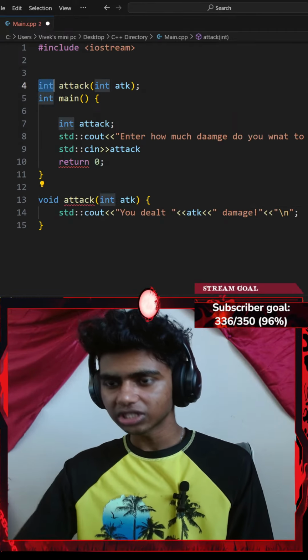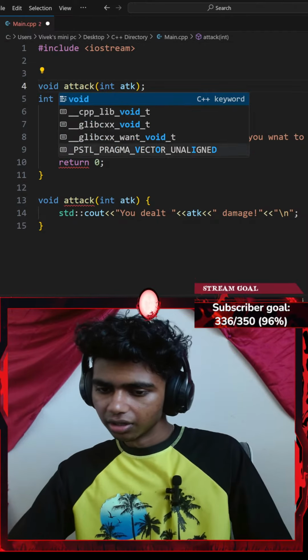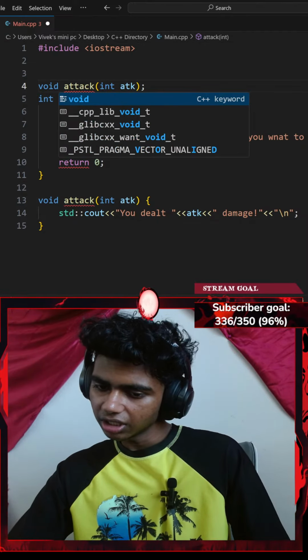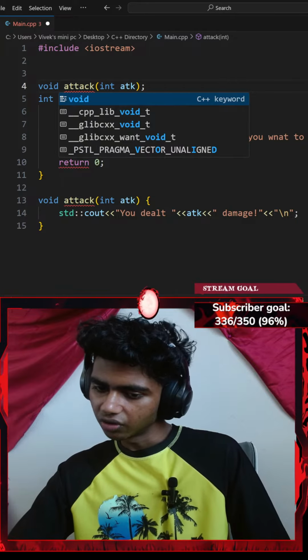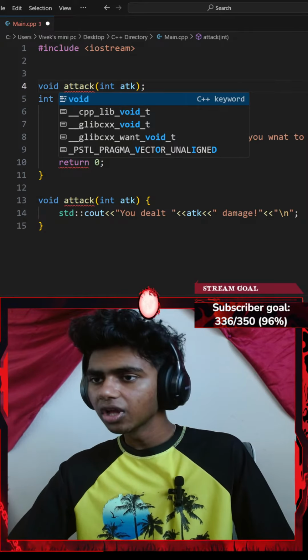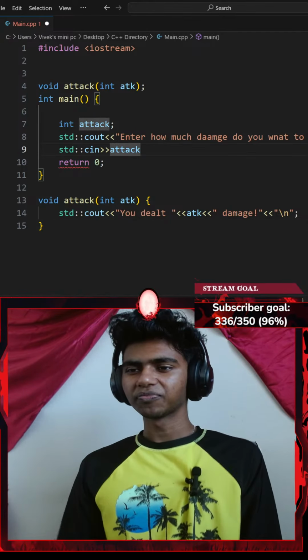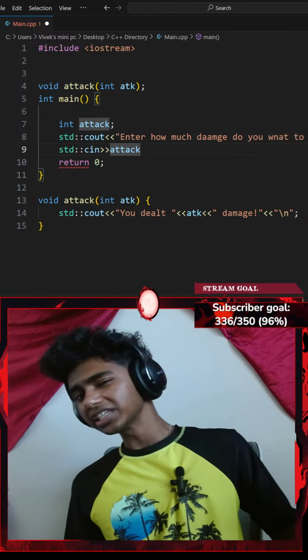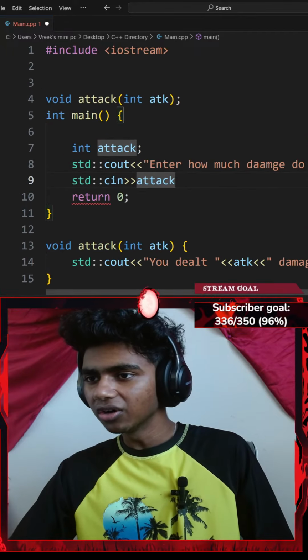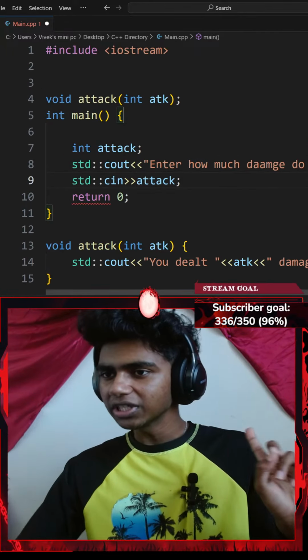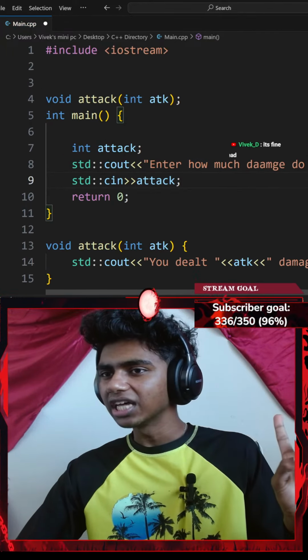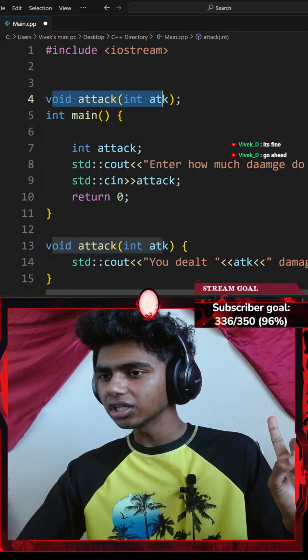Okay, well, he's returning an integer so he can store the returned value into another variable. Honestly, I feel like we should return when we do some kind of addition or math inside the code. Okay, I'll end this with a semicolon as well. That said, that's my void attack integer.